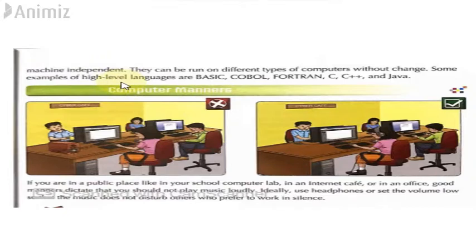So these were the computer languages that we have studied today. Computer languages are of two types: high level languages and low level languages.